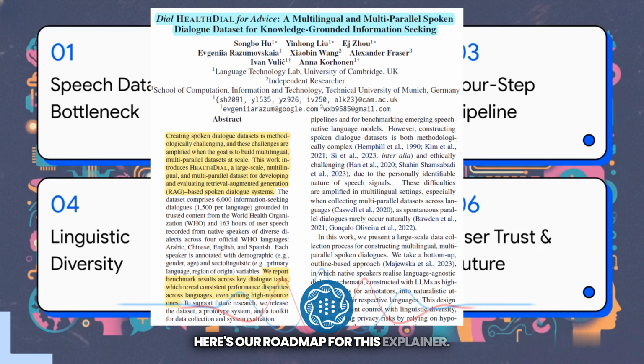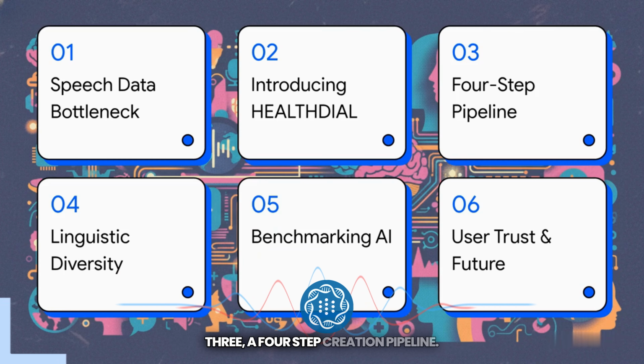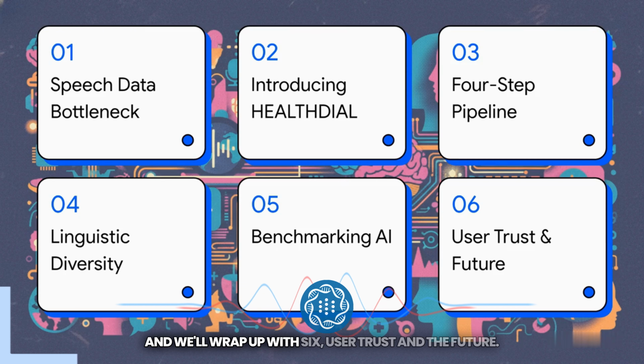Here's our roadmap for this explainer. We're going on a chronological data journey today. We'll start with 1, the speech data bottleneck, then 2, introducing the HEALTHDIAL dataset, 3, a 4-step creation pipeline, 4, linguistic diversity and demographics, 5, benchmarking the AI pipeline, and we'll wrap up with 6, user trust and the future.